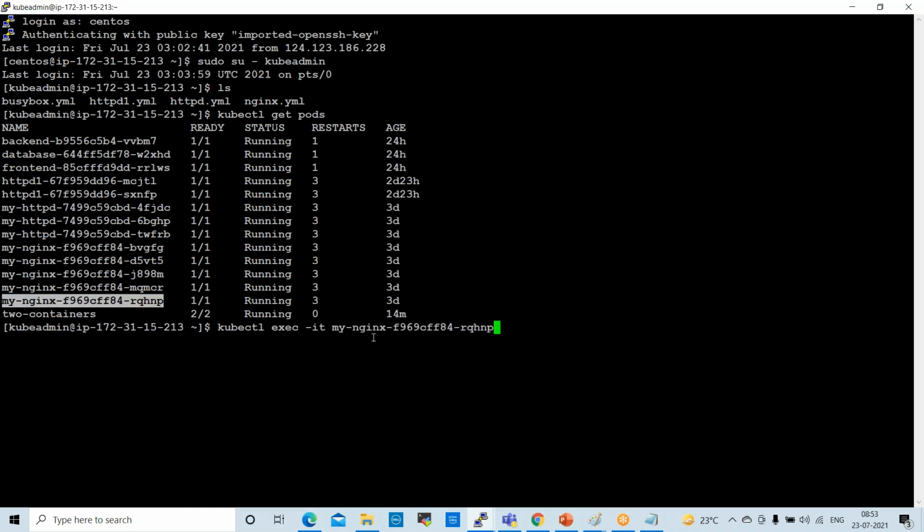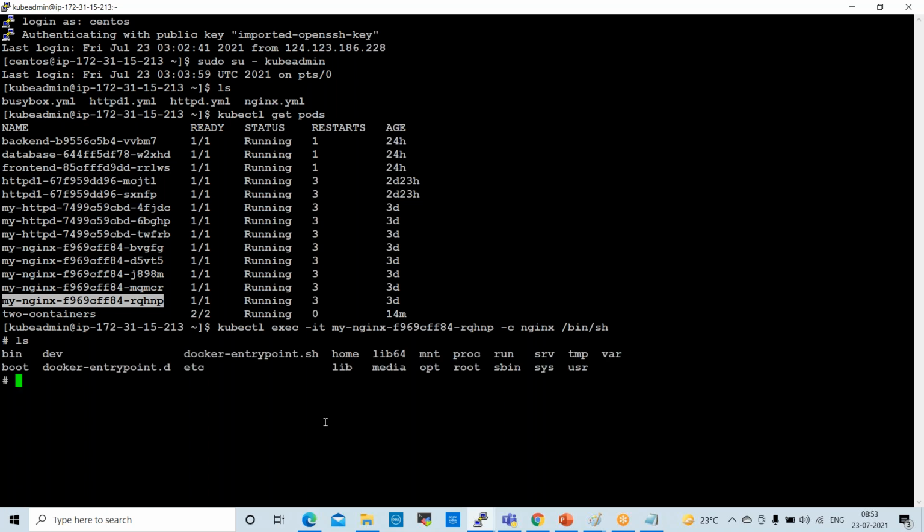Select this, give the pod name, space, -c, and next we need to give the container name. The container name is nginx, and by default it will take the nginx one. Then /bin/sh. Now I'm in the container.